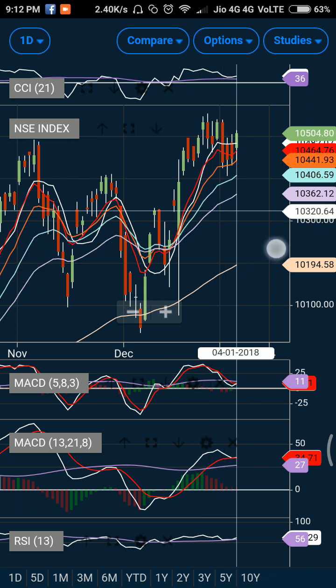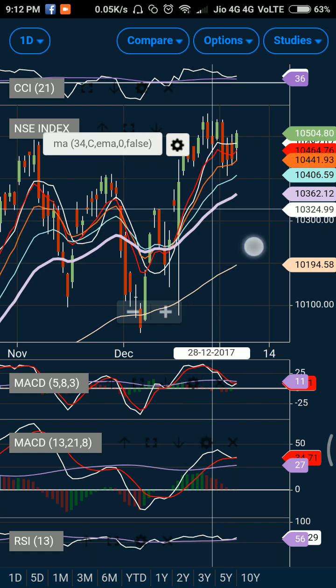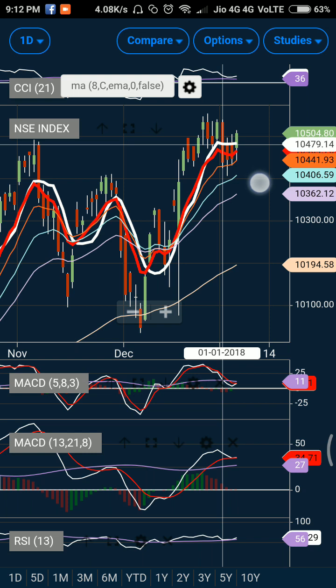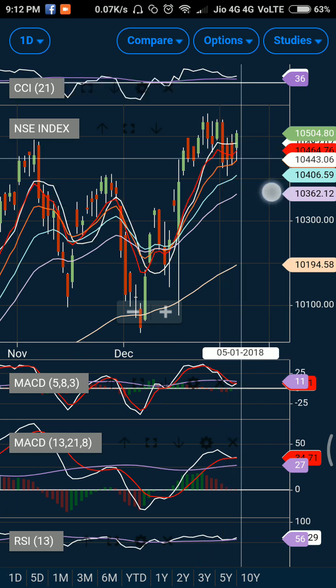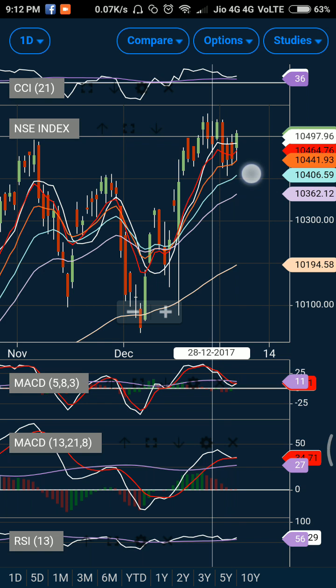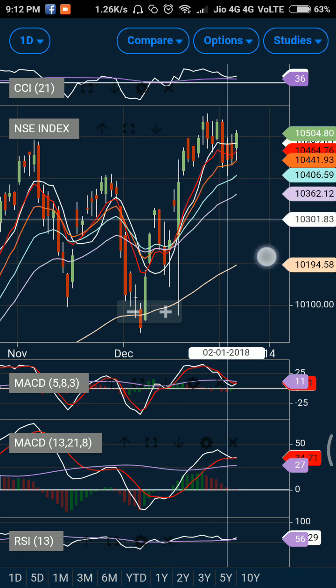Now we'll come back and see how the moving averages and candlesticks are behaving. As I said in the beginning of my video, we have been observing a bearish crossover and now it is going to resolve. The reason, I feel, is that the stiff resistance for the market has been the 10,500 level, and finally Nifty has been able to close above that particular level.